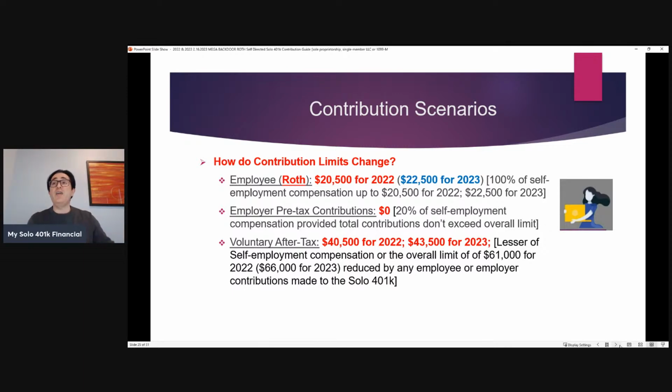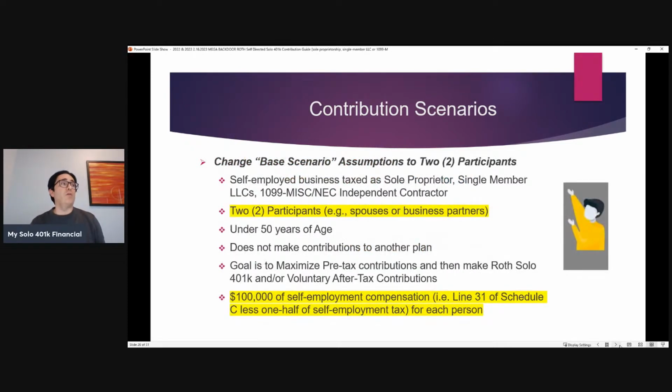So at the end of the day, for 2022, they'll have made $61,000 in contributions that'll end up in their Roth Solo 401k sub account, and $66,000 for 2023 that'll end up in their Roth Solo 401k sub account, where they've got the potential for tax-free growth.